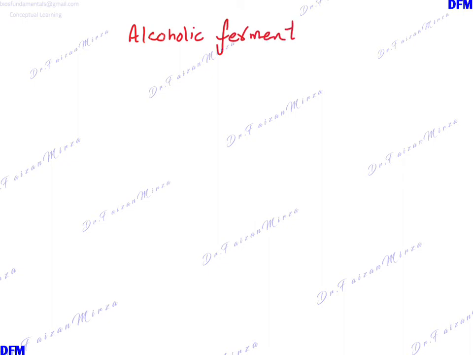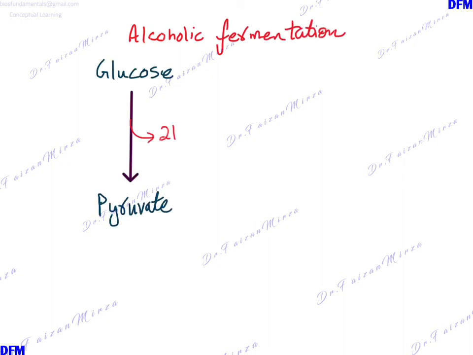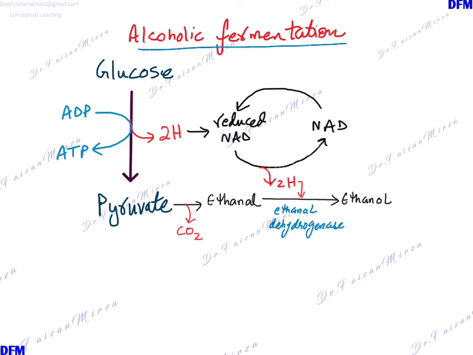When anaerobic respiration occurs through alcoholic fermentation, glucose turns into pyruvate. It's the same reaction once again, but now pyruvate loses carbon dioxide and turns into ethanal. The ethanal then accepts these two hydrogens to form ethanol, and the enzyme ethanol dehydrogenase catalyzes this reaction.